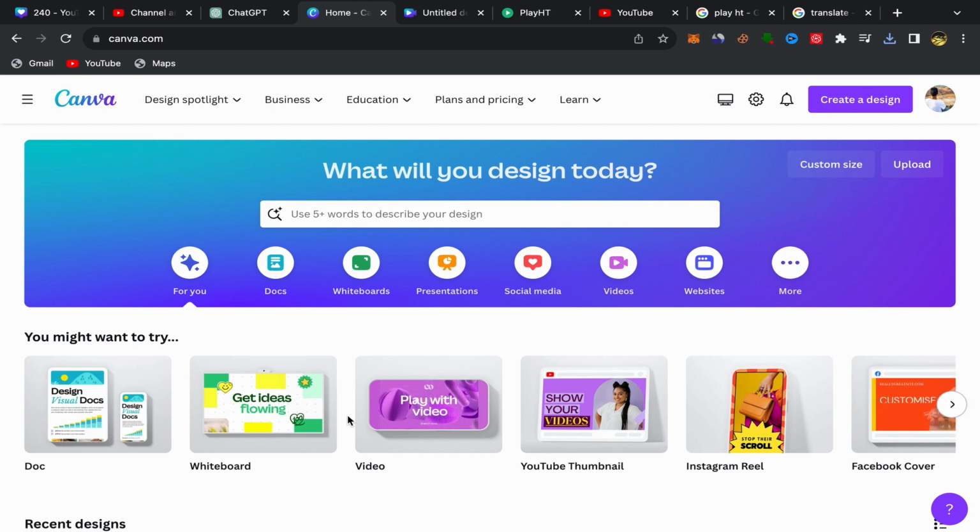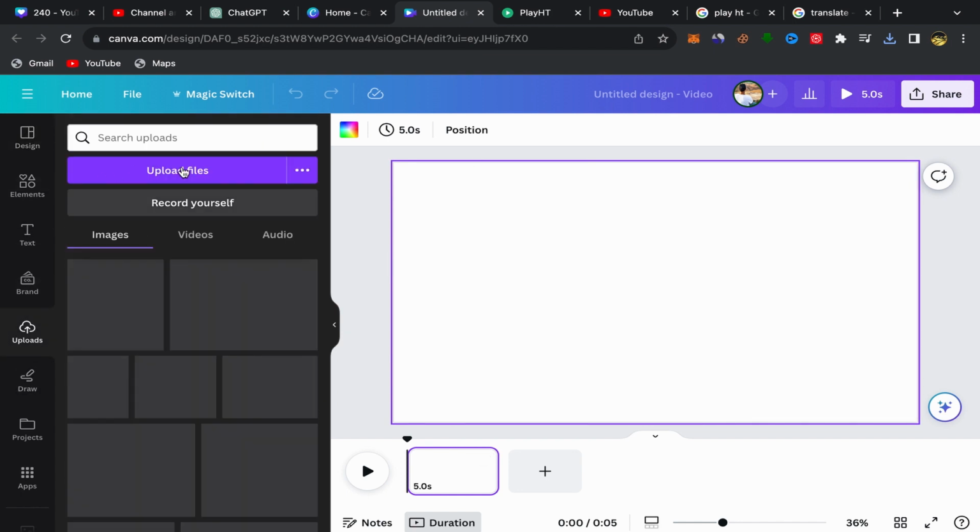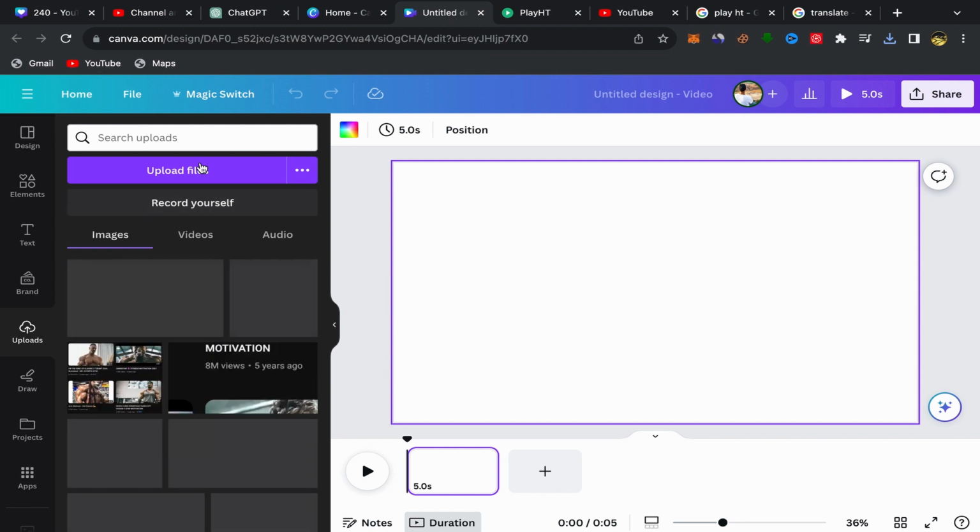Go to Google, search for Canva, sign up by using your email address. The sign up process to Canva is super easy and simple. After you finish, this will be your home page, and you should have an account like this one. Click over here on video, then you will be directly on this page. Click over here on upload and click on upload file. You need to upload your voiceover.